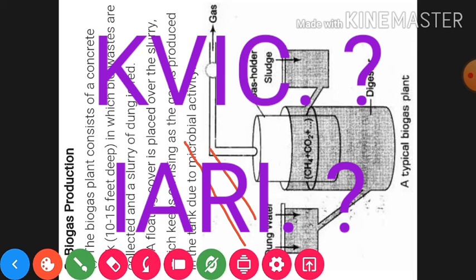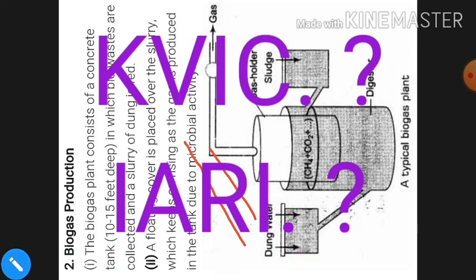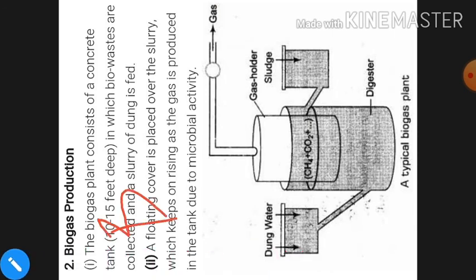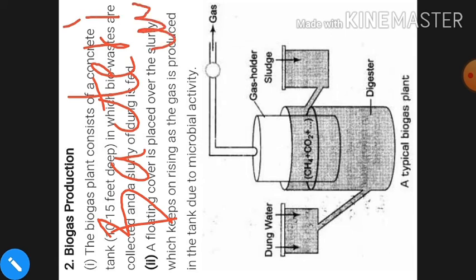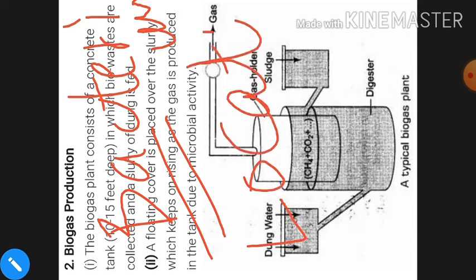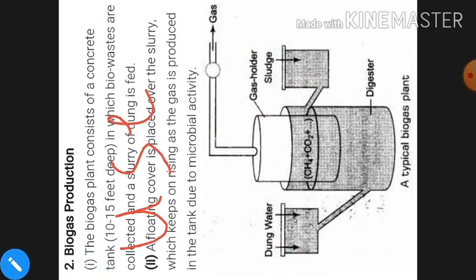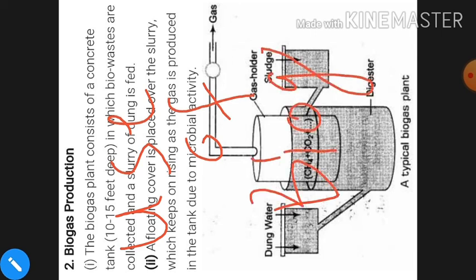You should remember the name of the bacterium and its location. Mostly the question is asked from there: the bacterium name, the location where the bacterium is present, and also the use of biogas you must remember.